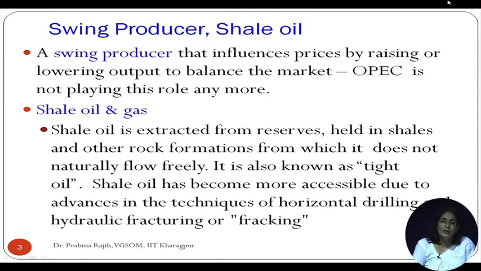Now, let's go to what prompted OPEC members to abandon their role as a swing producer. One of the important reasons is the supply of shale oil and gas in the USA market. So let's first understand what is shale oil. Shale oil is extracted from reserves which are held in rock formations, and this shale oil does not flow out naturally.